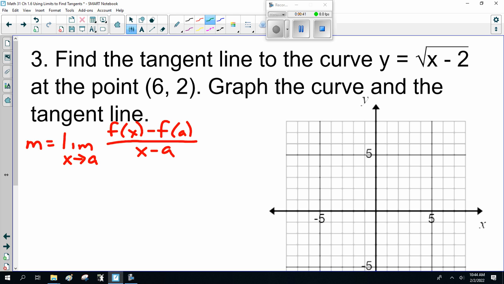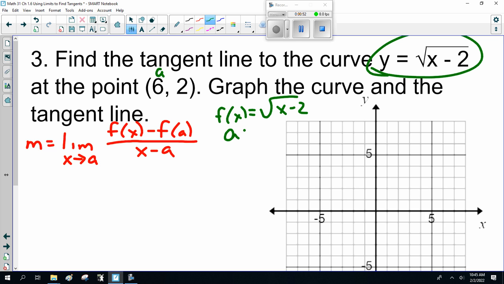Because here, f of x is the square root of x minus 2. A is 6. f of a, or f of 6, equals 2.